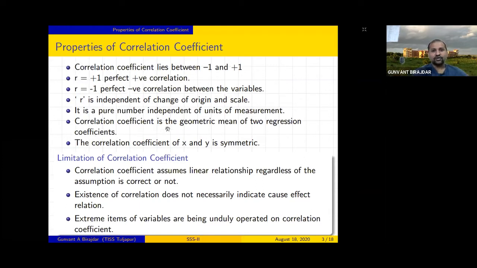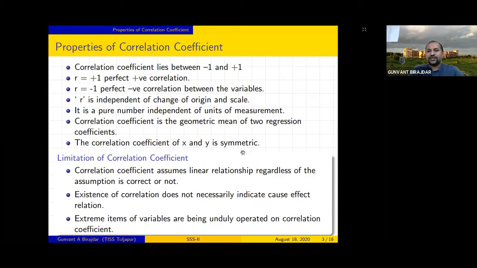The correlation coefficient is the geometric mean of the two regression coefficients. Now we'll see what these two regression coefficients are. The correlation coefficient of x and y is symmetric. Whether you find it for x and y or y and x, both are the same, right? That doesn't matter because you are considering any set as the x set of data and any set as the y set of data, correct? So it is symmetric with respect to x and y.